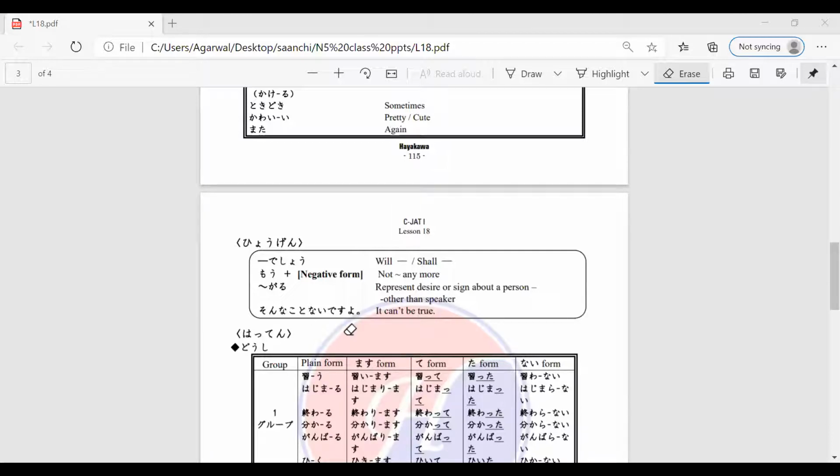Garu is when you're trying to represent somebody else's desire, or when you want to express someone else's feeling. And the last line is an expression which says sonna koto nai desu yo. Sonna koto nai desu yo means it can't be true. Okay, any doubts? No, sir.